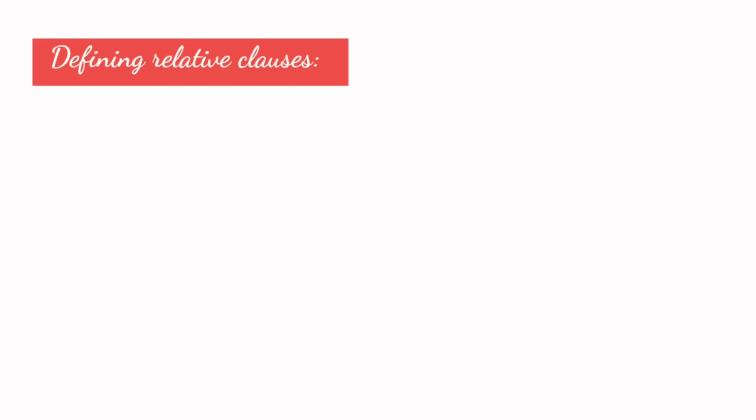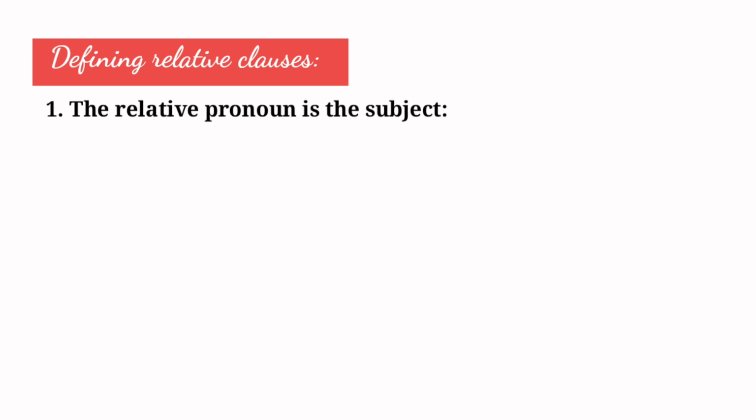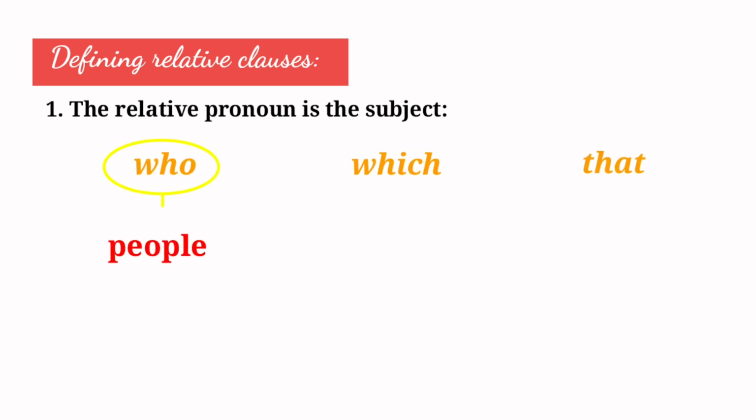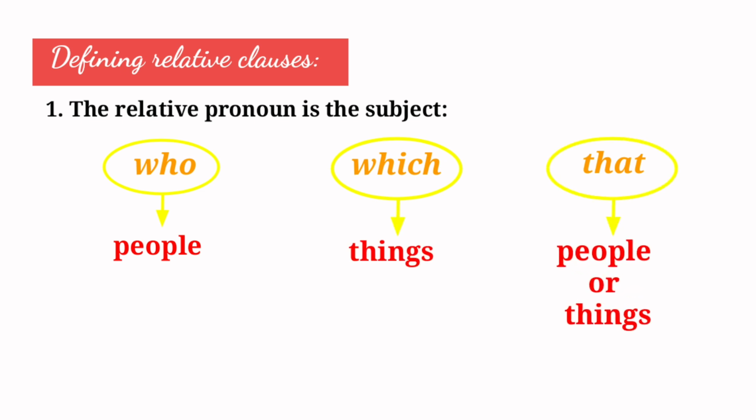Defining relative clause: the relative pronoun is the subject. First, let's consider when the relative pronoun is the subject of a defining relative clause. We can use who, which, or that. We use who for people and which for things. We can use that for people or things. The relative clause can come after the subject or the object of the sentence. We can't drop the relative pronoun.